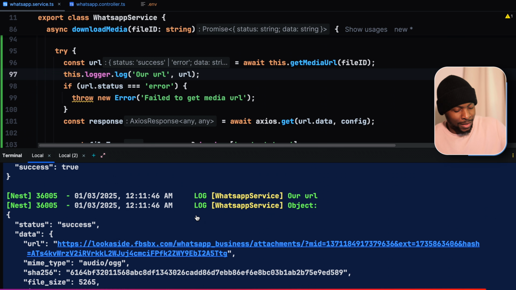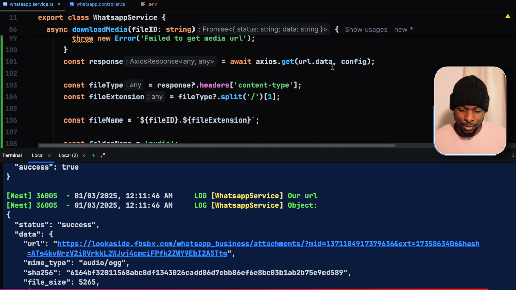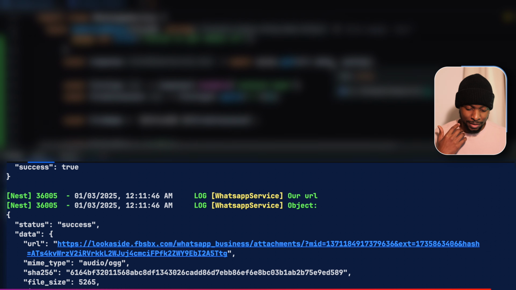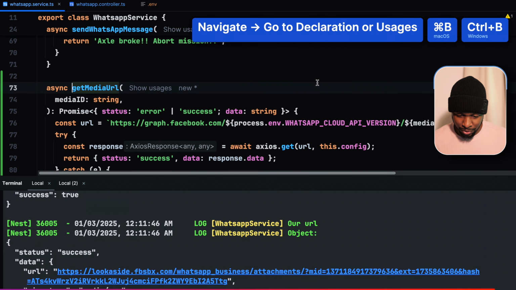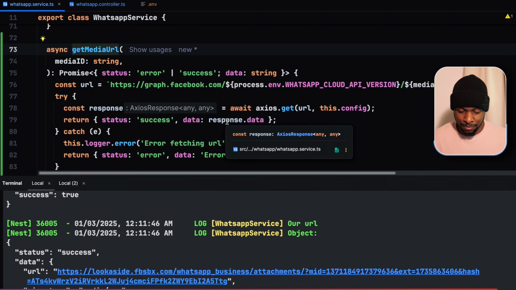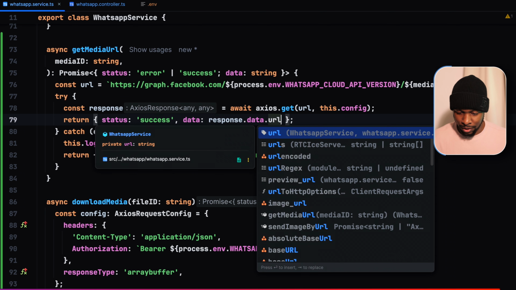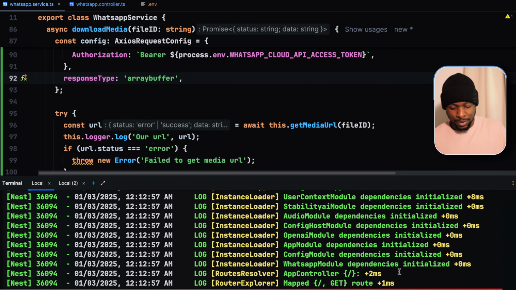There's our issue. In our download media, we are using url.data, but the actual URL is contained in url.data.url. So let us go back to our get media URL, and instead of responding back with response.data, say response.data.url, as that gives us the actual URL. Reload the application.